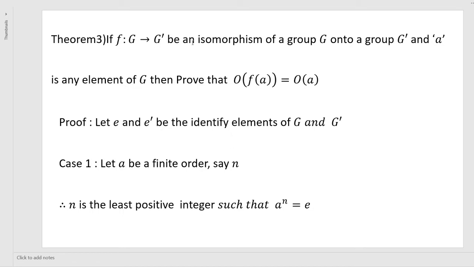If f from G to G dash is an isomorphism of a group G onto a group G dash and a is any element of G, then prove that order of f of a is equal to order of a. Here, let e and e dash be the identity elements of G and G dash. Here we have to prove order of f of a is equal to order of a.